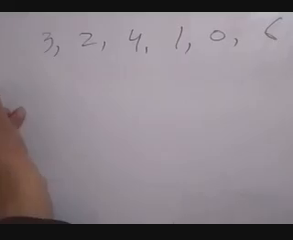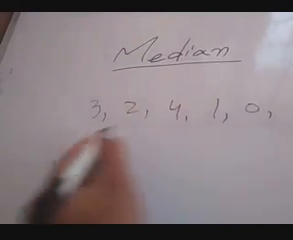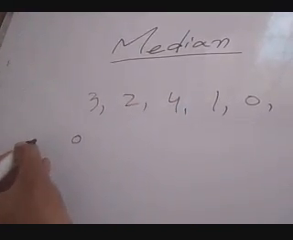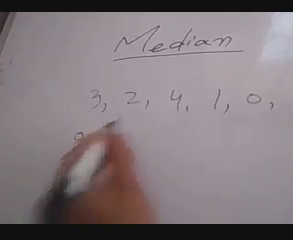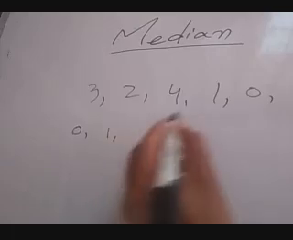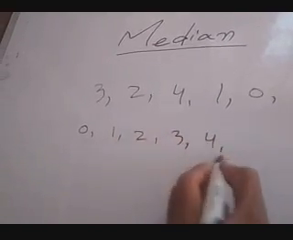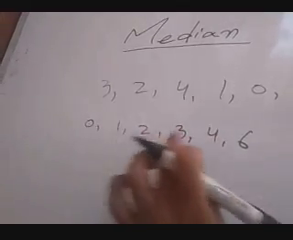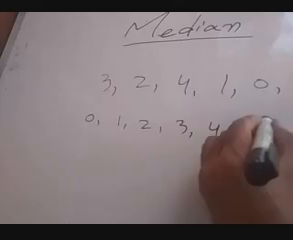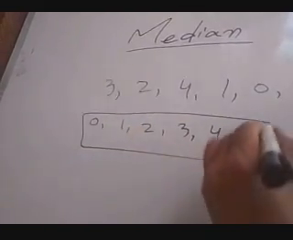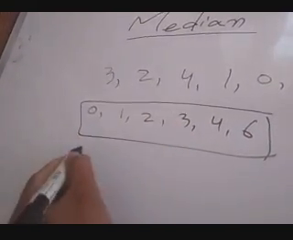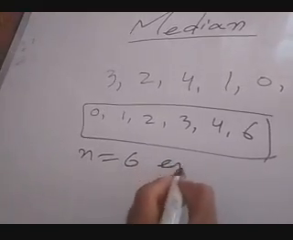Now first of all you have to arrange the data. I will arrange it in increasing order: 0, then 1, then 2, then 3, then 4, and then 6. So this is the data in arranged form. Here n equal to 6, that is even.